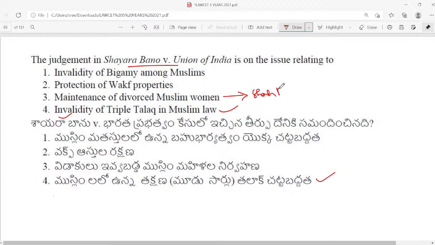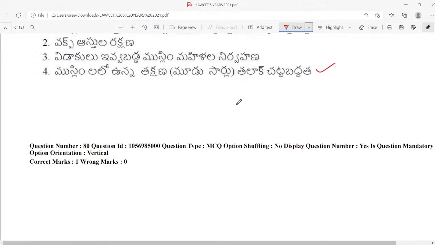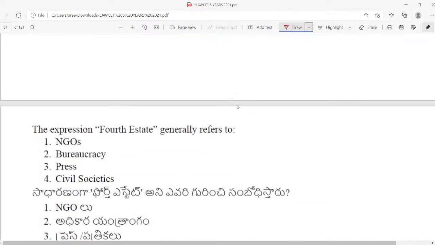Shah Banu is related to maintenance, whereas Shayara Bano is related to the invalidity of triple talaq. After this particular case, Parliament enacted a very special legislation, the Muslim Women (Protection of Rights on Marriage) Act. Next question, question number 80.